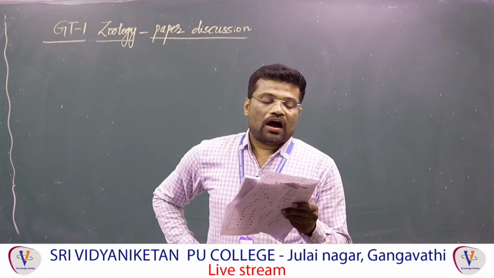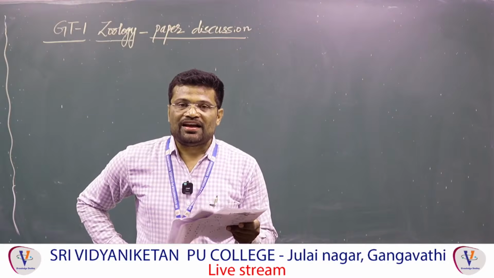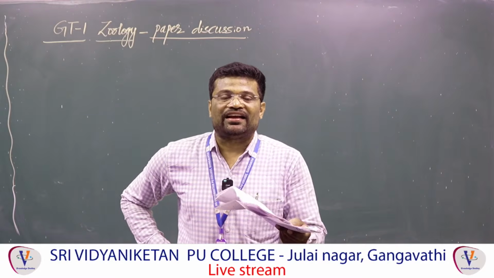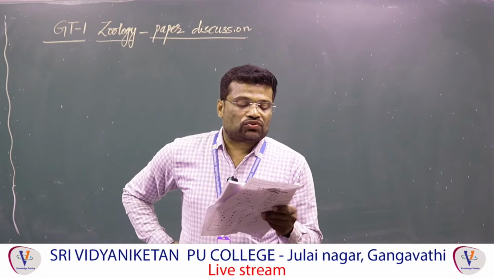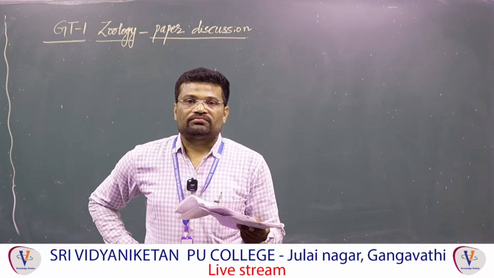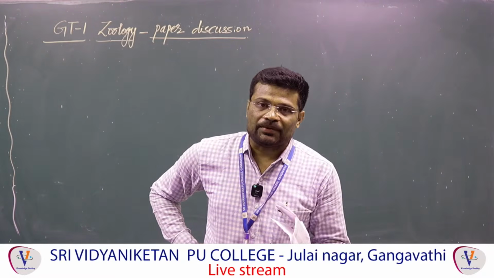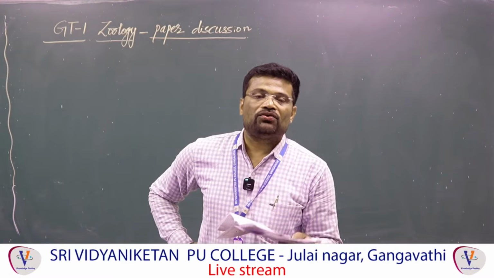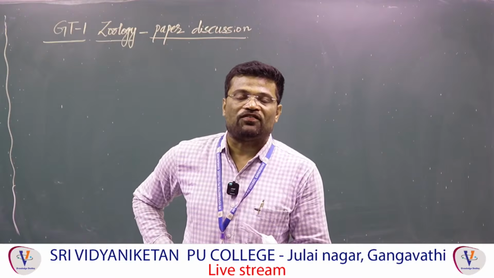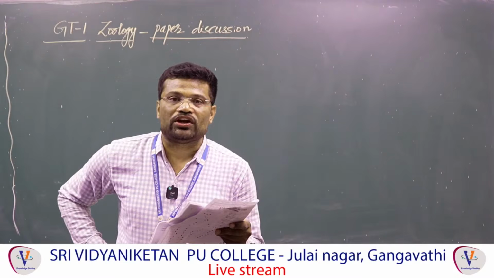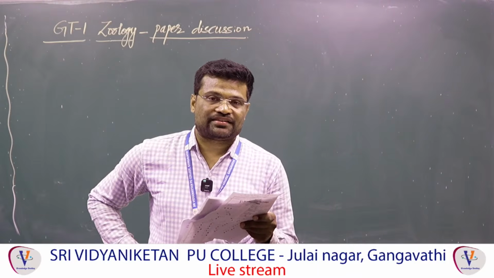First, A: frog is 100% poikilotherm, cold-blooded, because a frog cannot maintain constant internal body temperature. Understood? Next, tetrapod: each frog has 2 pairs of limbs, forelimbs and hind limbs, hence the name tetrapod. E, ureotelic: an adult frog excretes nitrogenous waste in the form of urea, hence the name ureotelic. So A, D and E are correct.